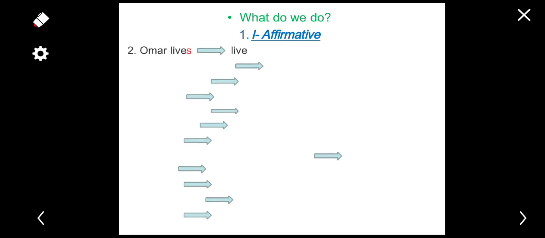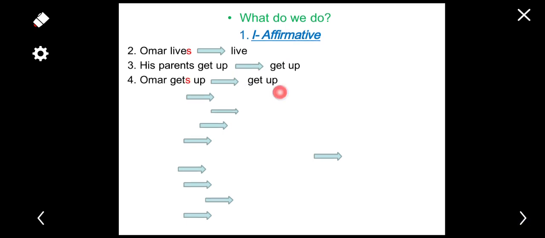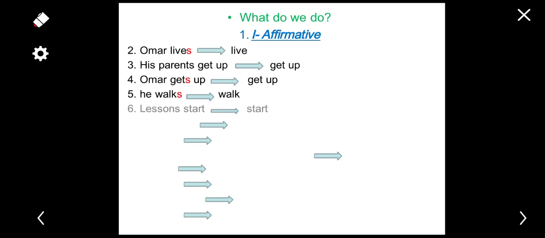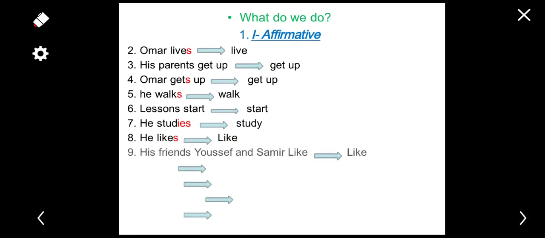If you look at the examples in the text, we find Omar lives, and the main verb is live. His parents get up, the main verb is get up. Omar gets up, so the main verb here is get up. He walks, the main verb is walk. Lessons start, so the main verb is start. He studies, the main verb is study. He likes, so the main verb is like. His friends Yusuf and Samir like, so the main verb is like.